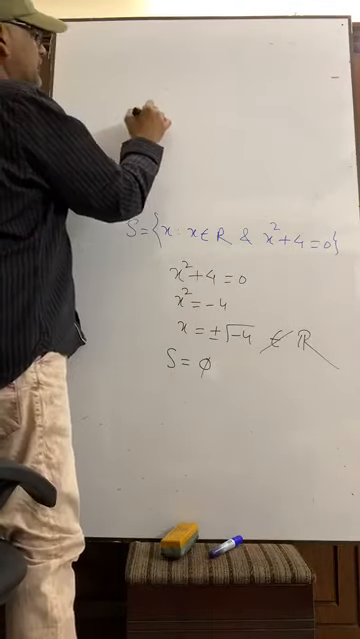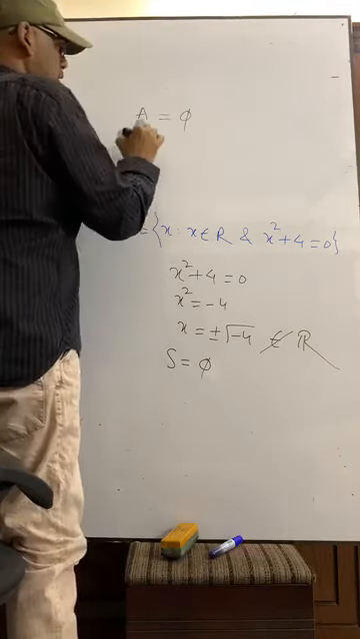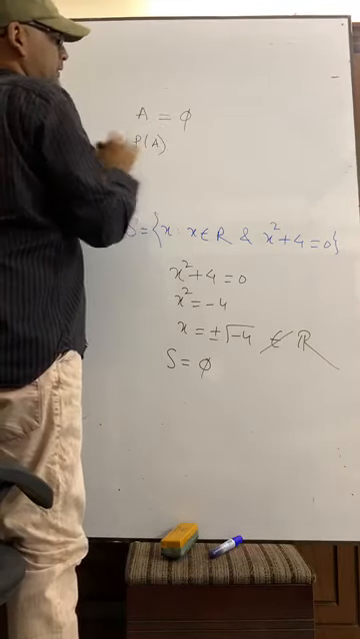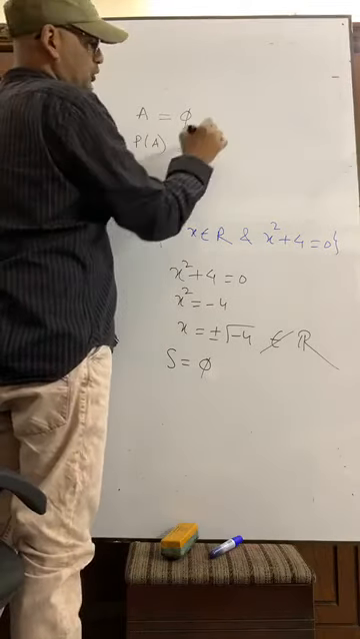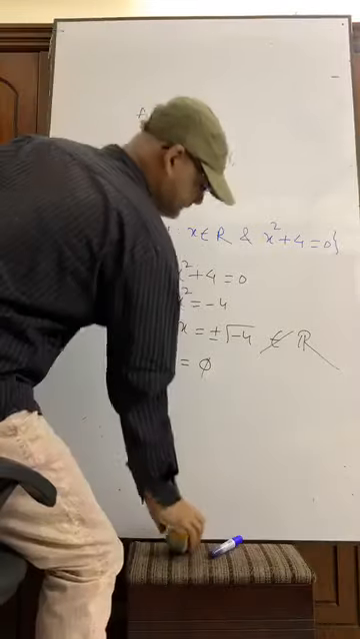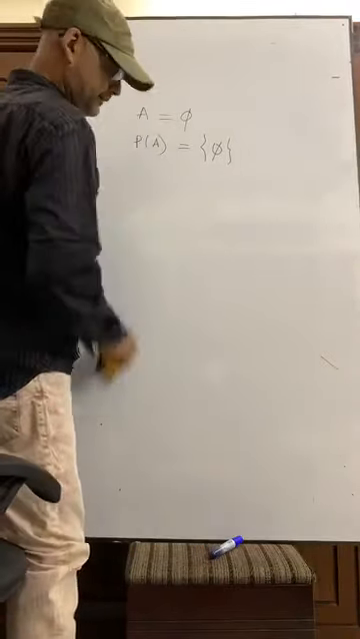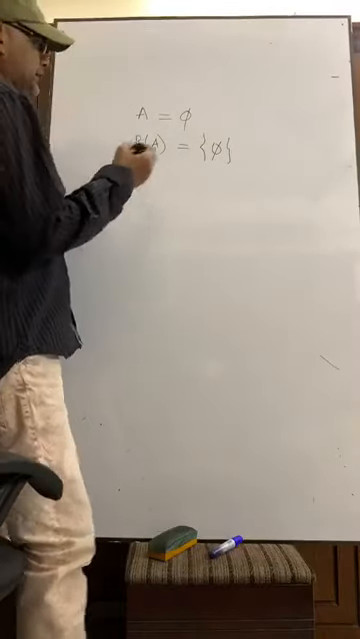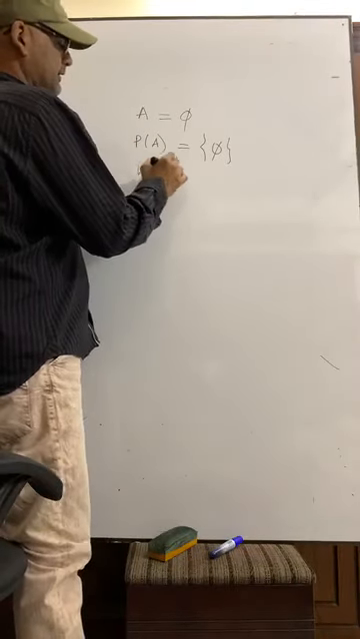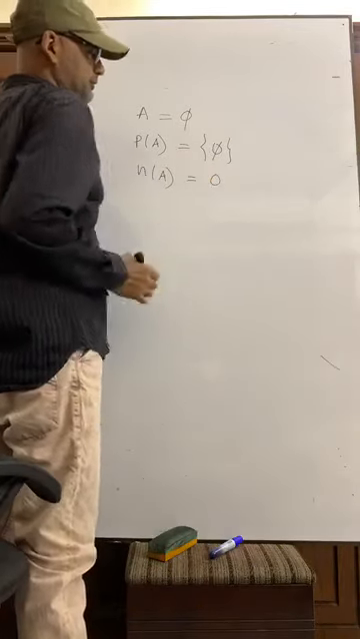Again, suppose A equals to an empty set. What is P of A? If I write, what is N of A, the number of elements of the set A, is 0.